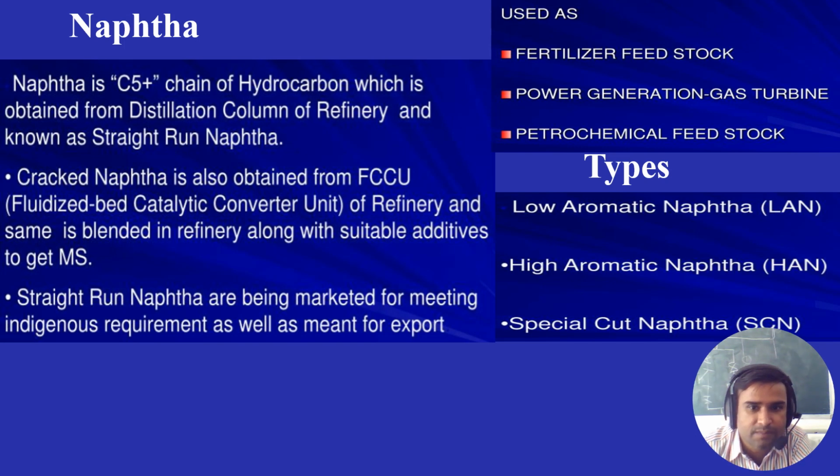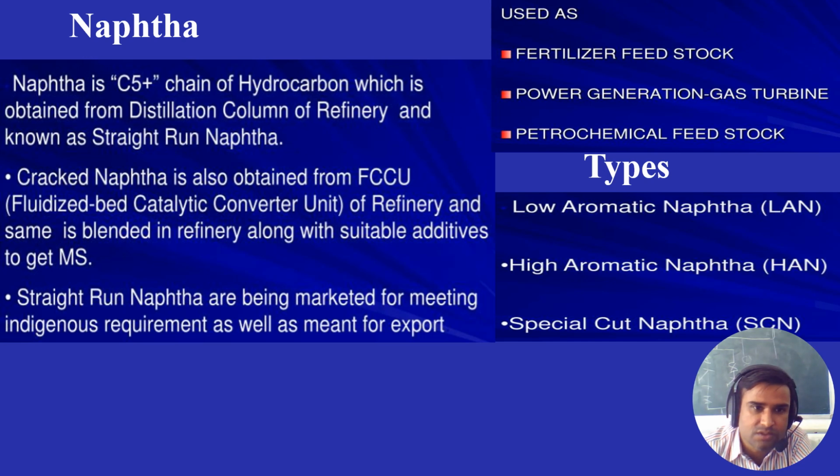Now talking about the naphtha. Naphtha is basically a byproduct that comes from the refinery after the distillation of the crude oil. So naphtha is a C5 plus chain of hydrocarbon which is obtained from the distillation column of the refinery and is known as the straight run naphtha. So naphtha that is obtained from the refinery is called straight run naphtha.